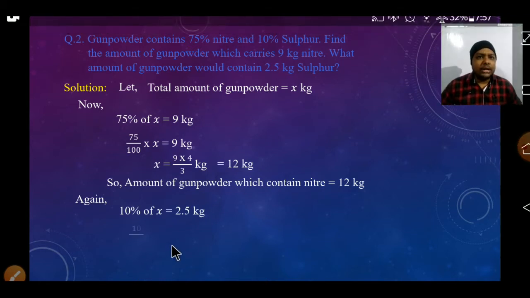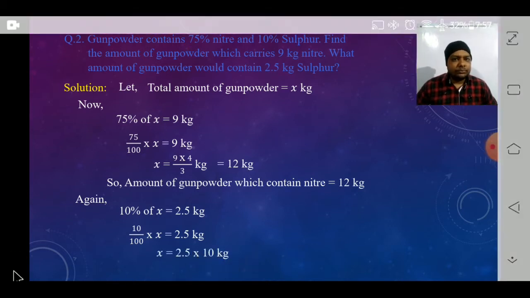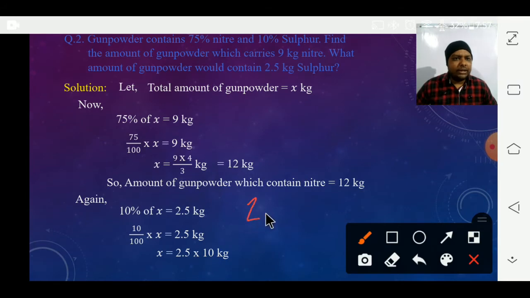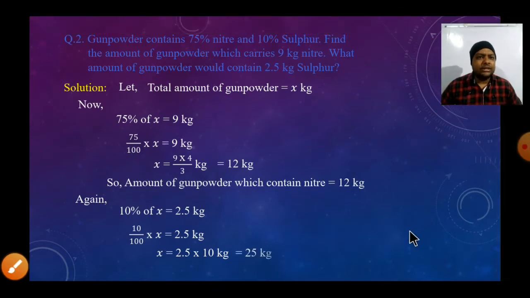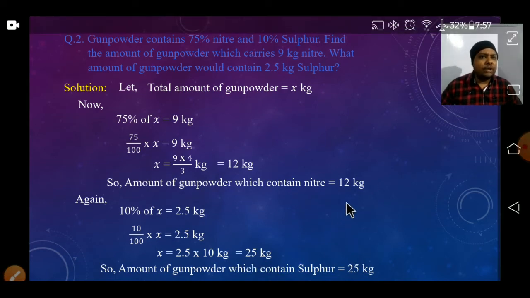Then 10% of x means 10 by 100 into x. 10 ones are 10 and 10 tens are 100. Then 10 goes to the other side. 2.5 into 10 will be 250, and then we put the decimal value here. Point and 0 cancel out. What is left is only 25. So 25 kg is the amount of gunpowder which contains the sulfur. I hope you all have understood, students.